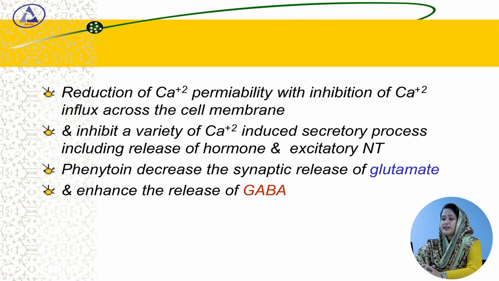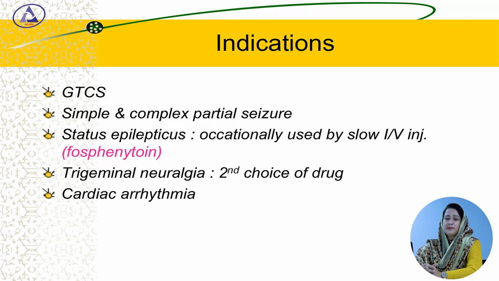Reduction of calcium permeability with inhibition of calcium influx across the cell membrane, and it inhibits a variety of calcium-induced secretory processes, including the release of hormones and neurotransmitters, that are excitatory neurotransmitters. Phenytoin also decreases the synaptic release of glutamate and it enhances the release of GABA. GABA is a major inhibitory neurotransmitter.